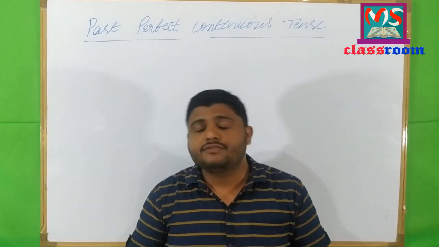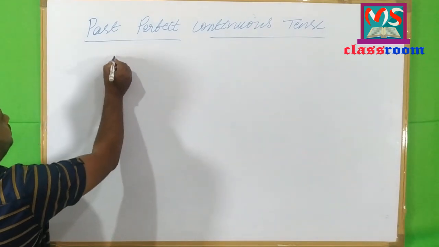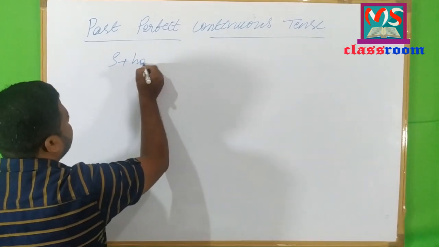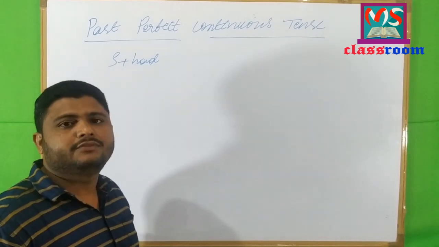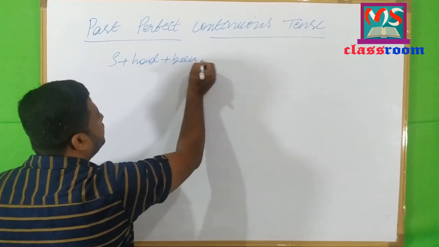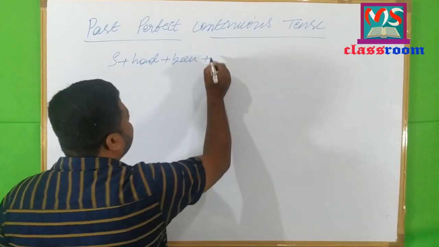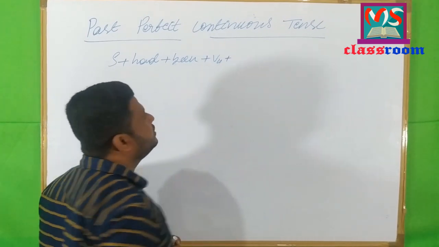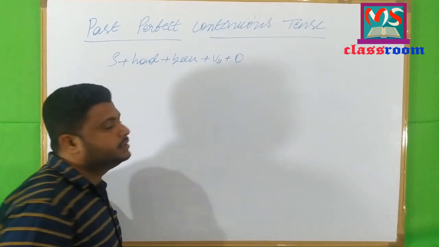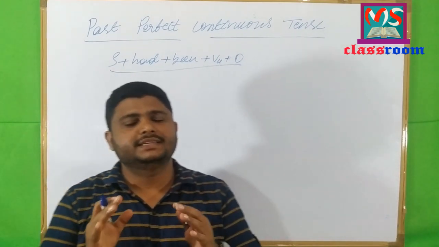Now, let me tell you the formula of past perfect continuous tense. Look here. First, we have the subject, and then the past tense form of the have auxiliary, that is had, and then one more helping verb, that is been, and then the main verb in V4 position, and then the object. So this is the sentence structure of past perfect continuous tense.